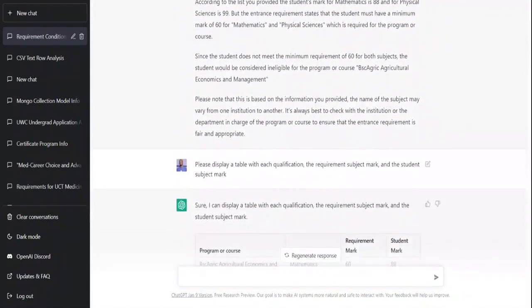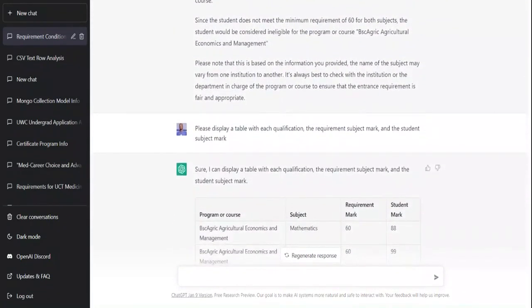And it just goes to show that it can't do some complex matching, but it can understand your JSON object. So those are the limitations. It's all about the language. If something looks like a language, whether it's a JSON structure or data structure, it can make sense of the data structure and do something intelligent with it, but to a certain limit, especially when you're asking it to perform a complex algorithm of doing a match and all of that. It was able to do it for the one course, but with the other courses, it is not getting it right. So that's some of the limitations of ChatGPT.